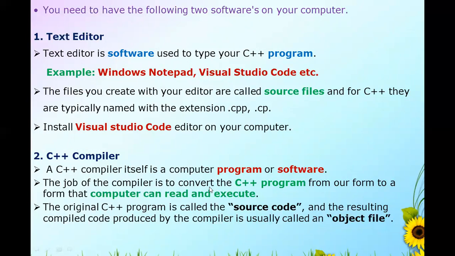That is the object file. The original C++ program is called the source code, and the resulting compiled code produced by the compiler is usually called object code, and that file is called an object file.